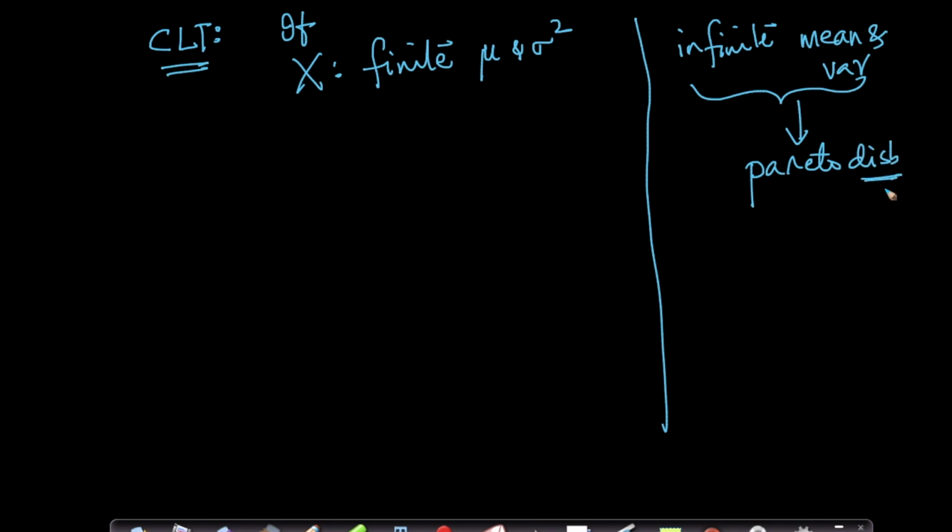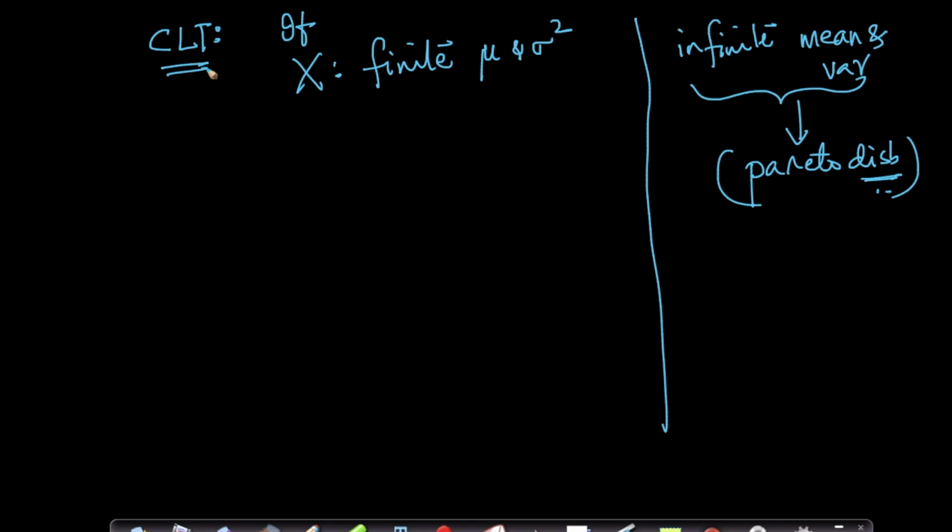I'll not go into the details of it. Those of you who are interested can just Google up the mean and variance of Pareto distributions. You'll find that it's infinity. It's actually not defined in some cases. So there will be distributions which have infinite mean and variance. For those distributions, the central limit theorem that I'm defining here will not work.